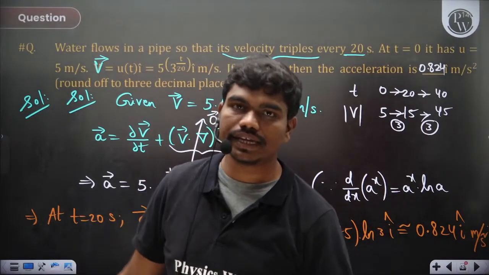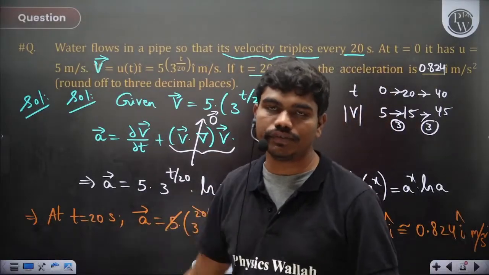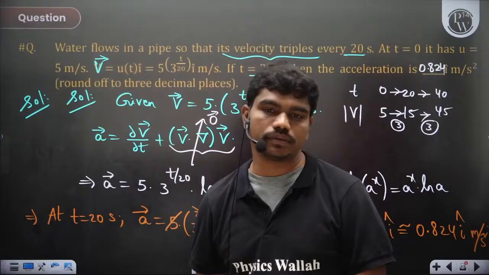That's what they mean, like velocity triples every 20 seconds, okay? And this is a differentiation of an exponential function where the base is constant but the exponent is a variable, okay?